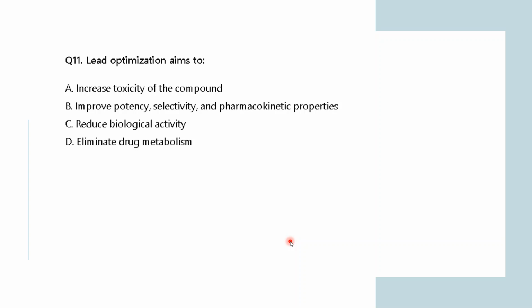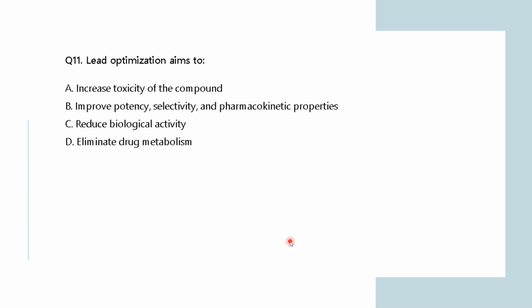Coming to option C, reduce biological activity. Obviously, it is the wrong answer. Because you want the lead compound to show high biological activity. You don't want the biological activity it is showing to get reduced. Option D, eliminate drug metabolism, is also not correct.